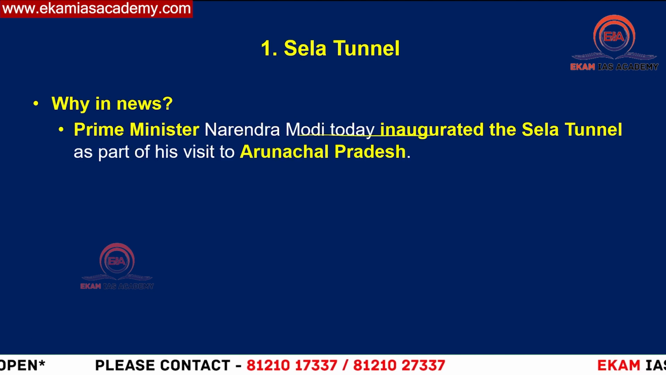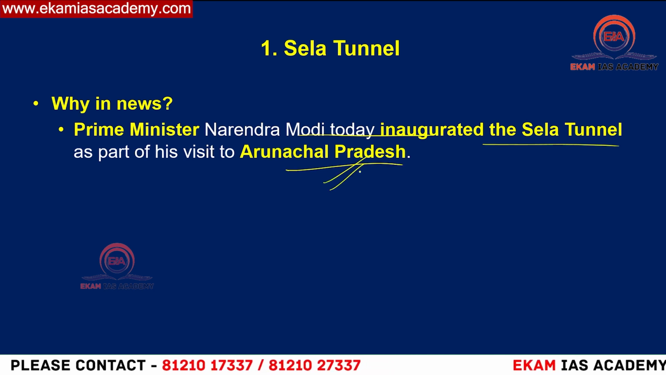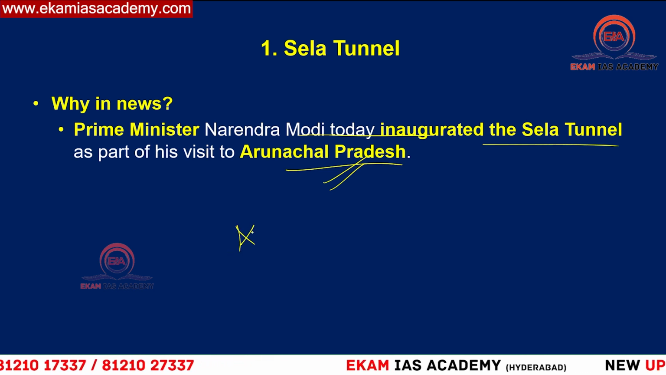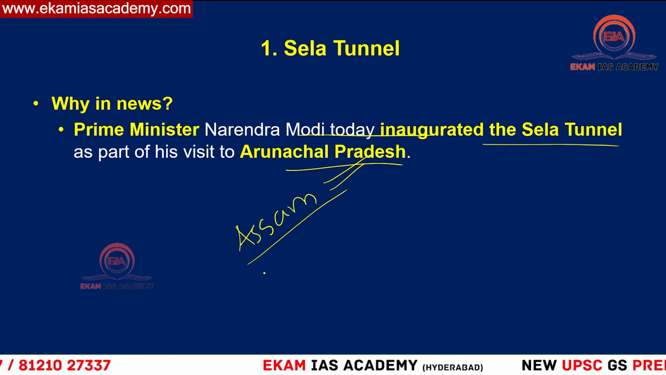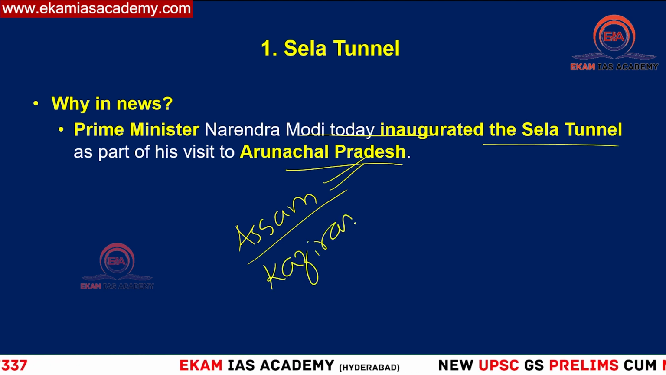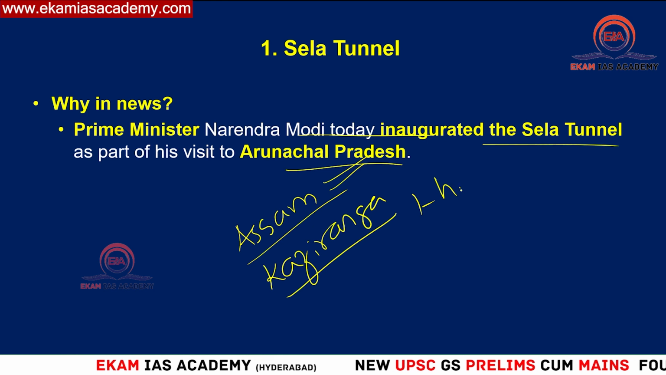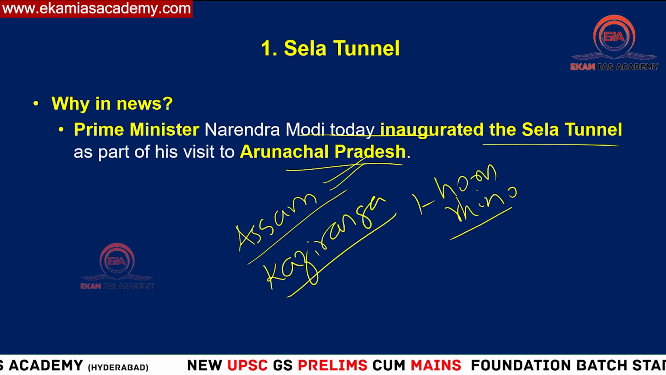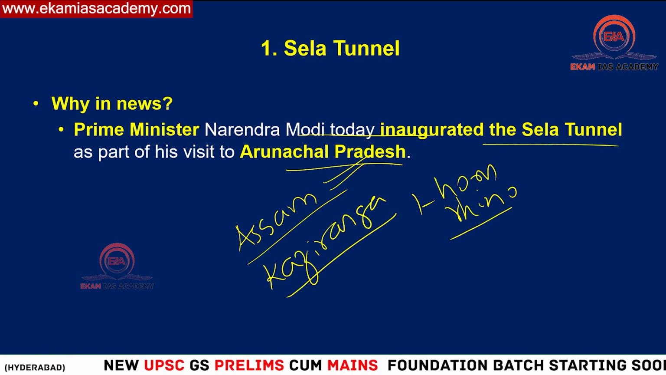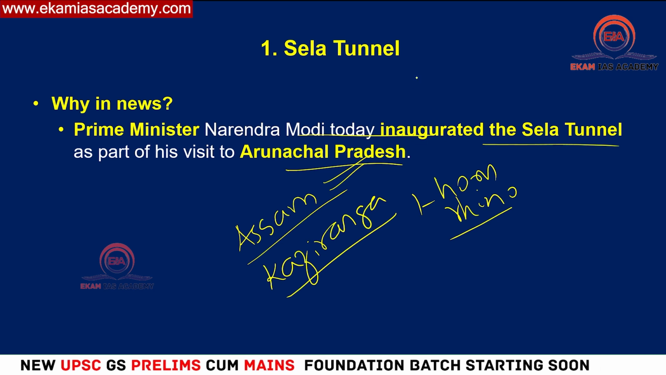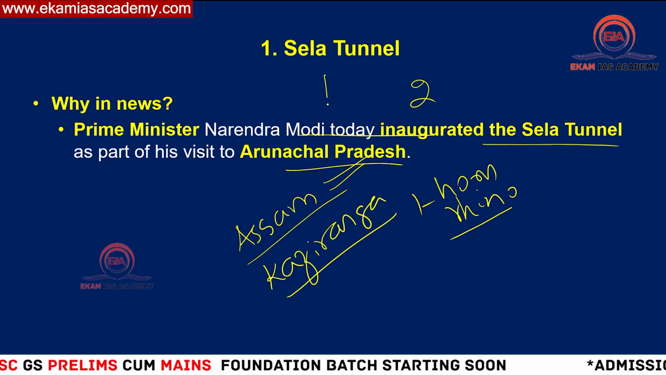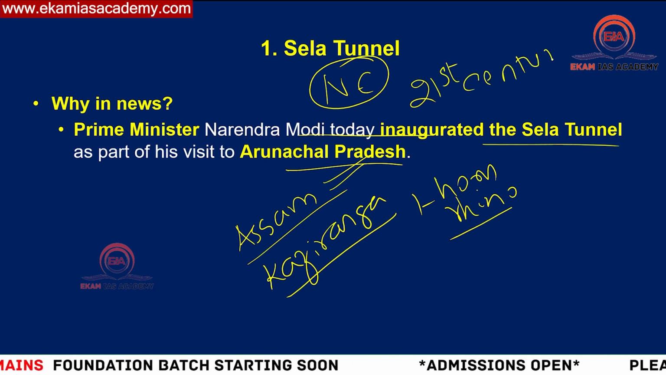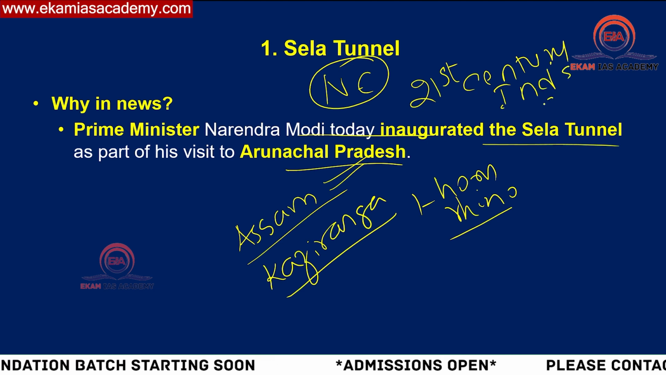So today itself our Prime Minister has inaugurated the Sela Tunnel as part of his visit to Arunachal Pradesh. Not only Arunachal Pradesh, earlier in the day he also visited Assam, where he visited Kaziranga National Park. Kaziranga National Park is famous for one-horned rhinos, right? He even took part in an elephant safari. He visited the one-horned rhinos as part of this Kaziranga visit. And interestingly, he considered northeastern India as the 21st century India's growth engine. Okay, so why?